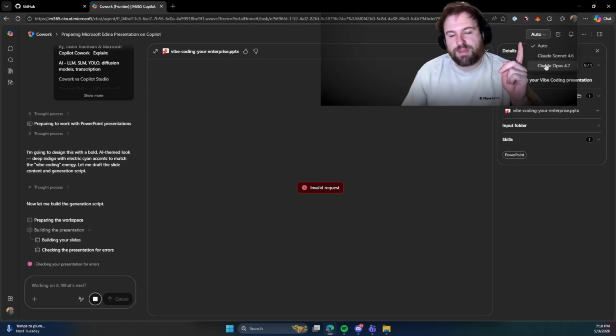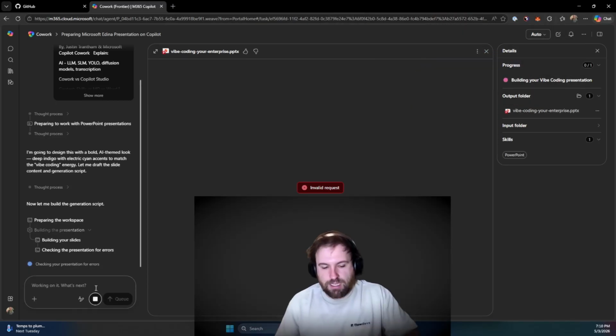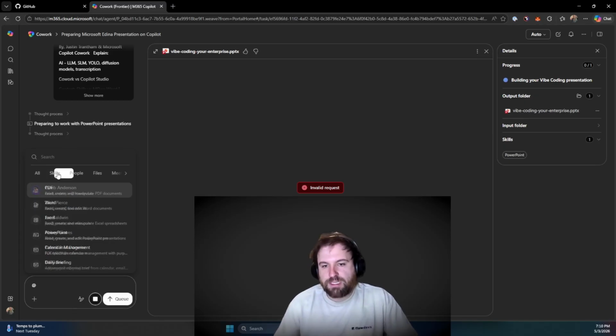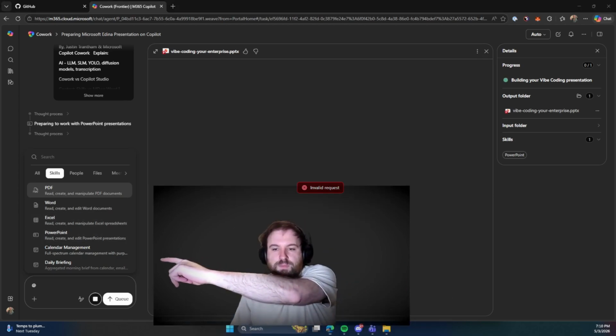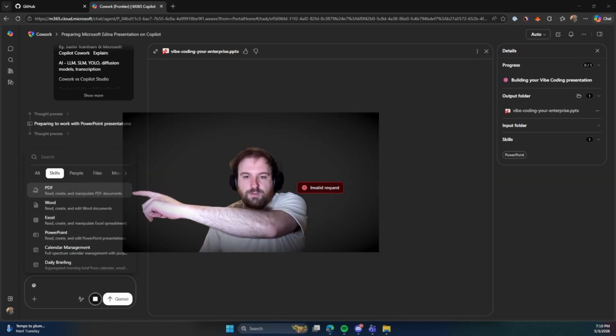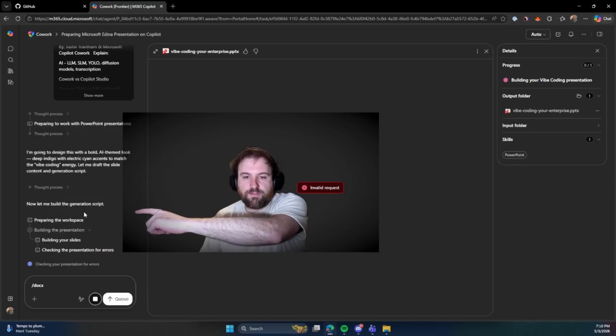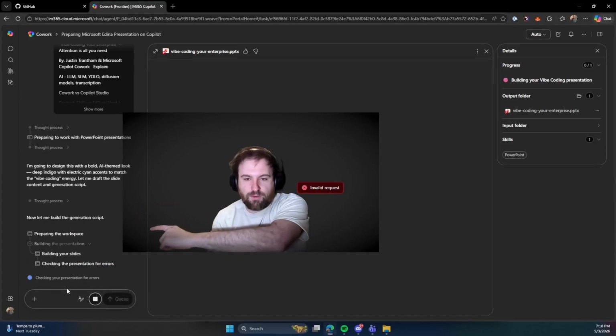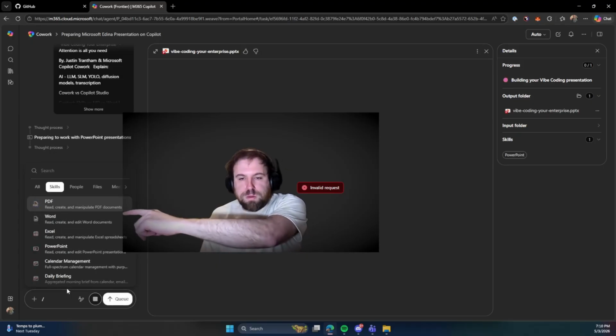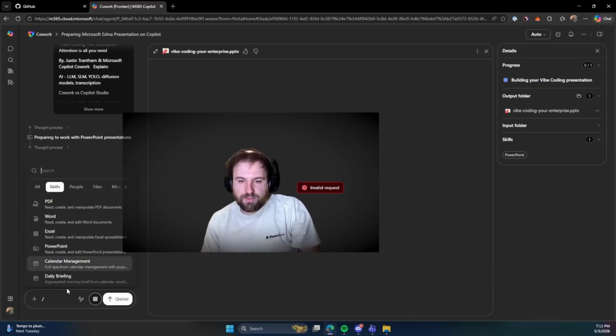So then you can drop it down and you can choose Opus 4.7, which is kind of nice, or you can choose Opus 4.6 as well. Let's see if it lets you do this. So some things you can see here, if you can actually see your skills. These are some skills that Microsoft has by default over here. All these are the default skills. So PDF skill, then you have Word here, which you can call, looks like, with forward slashes as well. So PDF, Word, Excel, PowerPoint, Calendar, which I've used that one a lot actually. Daily briefing, I haven't really used that one.